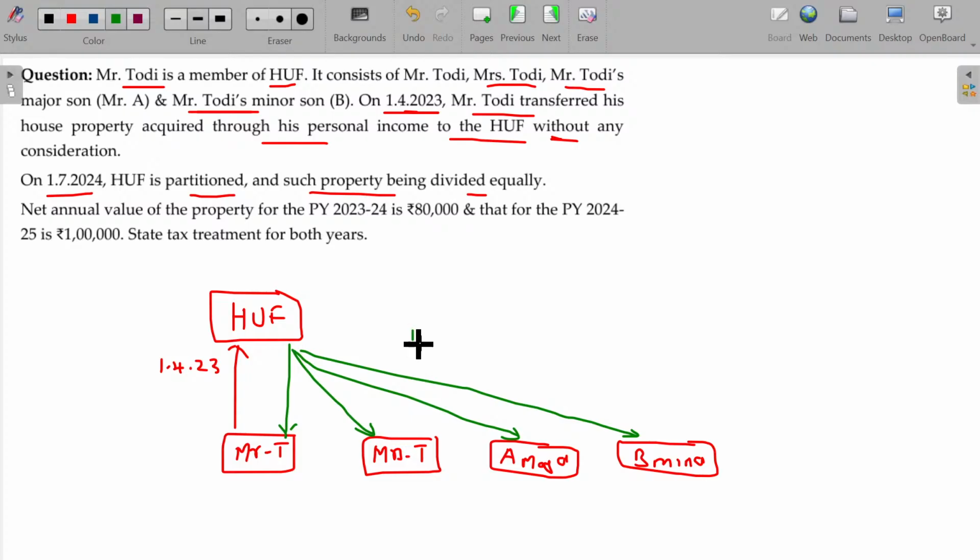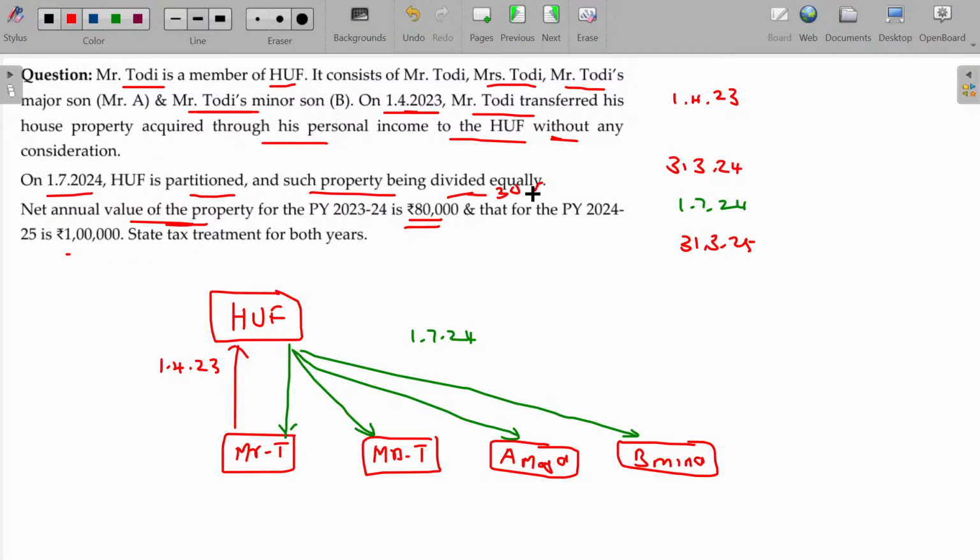This happens on 1/7/24. Right. So, 1/4/23 to 31st March 24, 31st March 25. The partition happens on which date? 1/7/24. Net annual value of the property being 80,000 and 1 lakh.